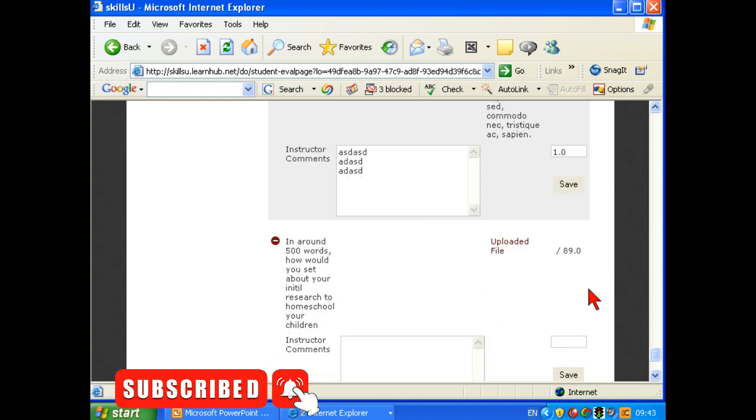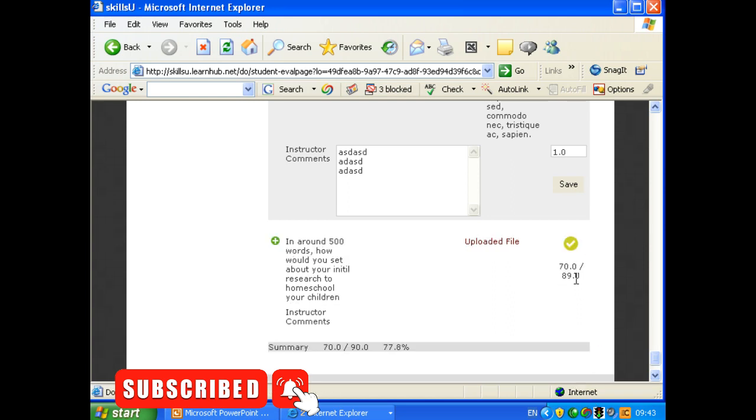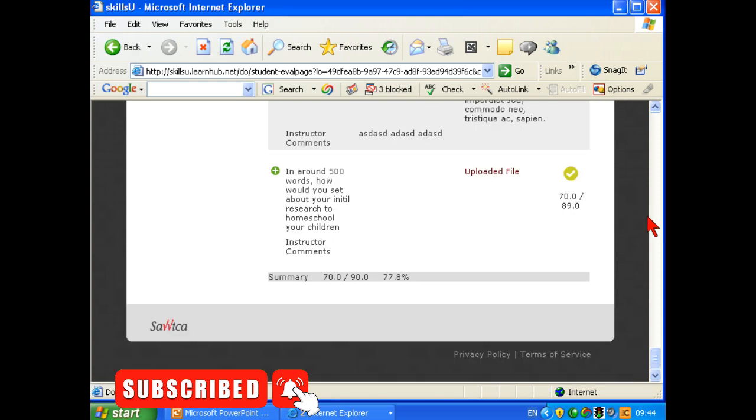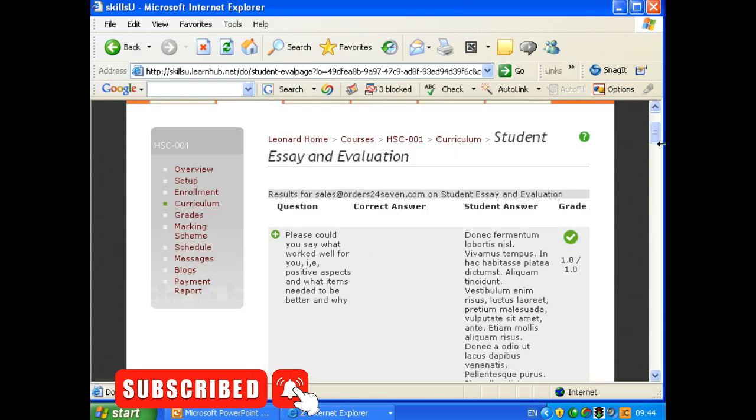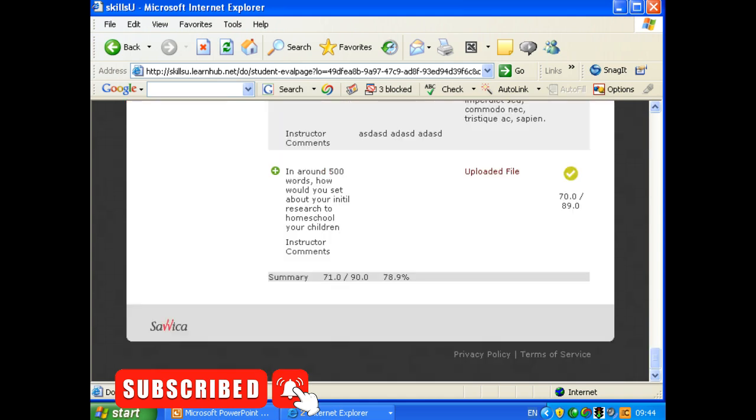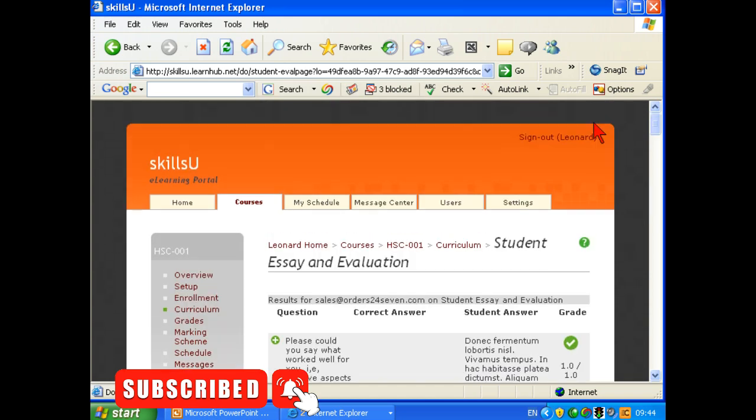And on this one, if I had picked up the uploaded file, I'm going to give him 70 points, I think, for this one. 70 out of 89. See how you give the points there. So there we're done. And you repeat that until you've graded everything that you need. And once you've completed, the system automatically calculates the final mark and displays it for the student to view.